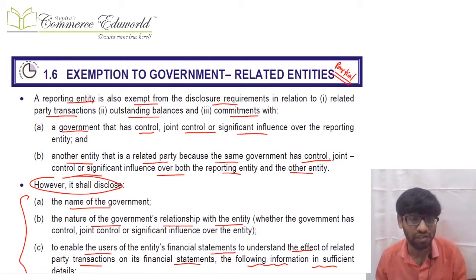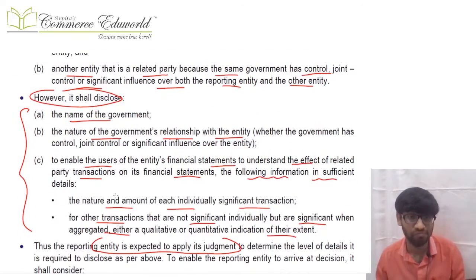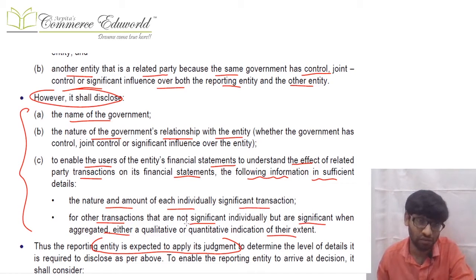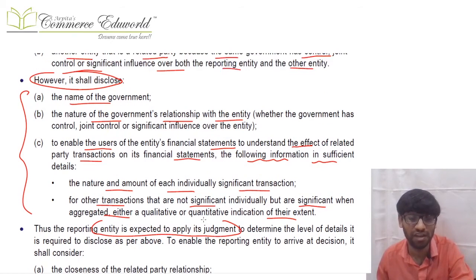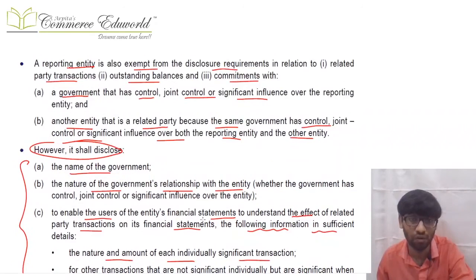Still you need to disclose the name of that government. You need to disclose the nature of that government's relationship with the entity. You need to disclose the nature and amount of each individually significant transaction. Further, if the transactions are not individually significant but they are significant in aggregate, then disclosures are there. Obviously the disclosures are less than the regular disclosure, but some disclosures are there, and further the entity is expected to apply judgment to decide whether they are significant or not, and accordingly what to disclose.